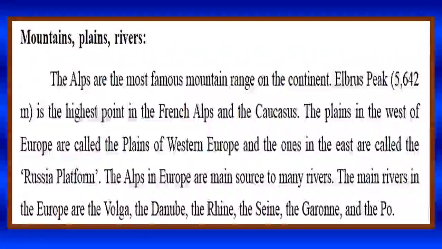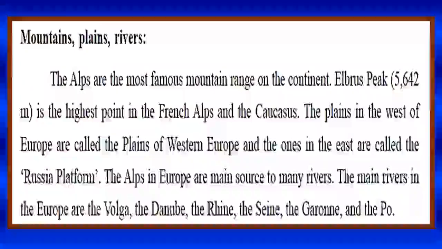Among the mountains, the Alps are the most famous mountain ranges. We can see Elbrus Peak, which is the highest point, and the French Alps and the Caucasus. The plains in Western Europe are called the plains of Western Europe, and the ones in the east are called the Russian platform, because most of them we can see in Russia only.